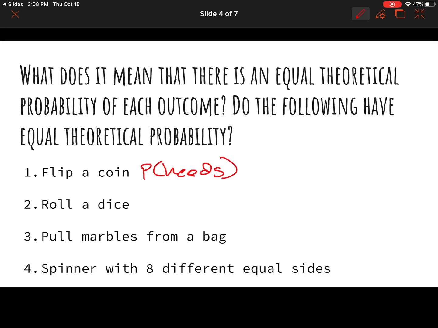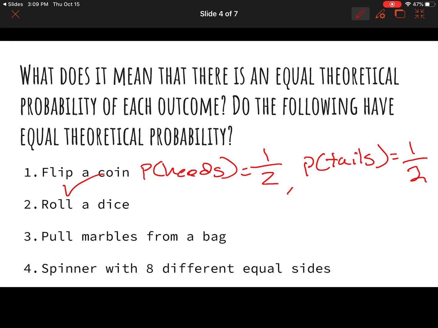Well, what's the probability of heads? Our total number of outcomes is 2, and our number of favorable outcomes, or the number of times we're going to land on heads, would be 1, right? So our theoretical probability would be 1 out of 2. Now for tails, we're going to do the same thing. Our number of total outcomes is 2, and our number of favorable outcomes is 1. So that means that the probability of heads and the probability of tails are both equal to 1/2. So this one would indeed be true. They have equal theoretical probability.